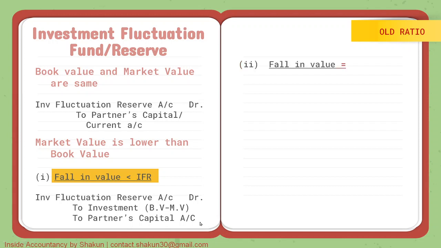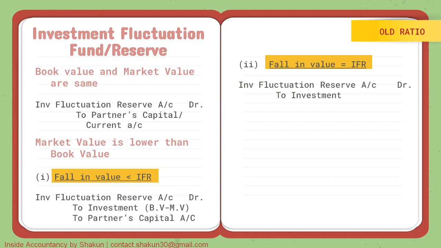The next case is when the fallen value is equal to IFR. That means the fallen value was equal to the amount of IFR. Let's say IFR was given as 10,000 in the books. So fallen value and IFR are the same. The fallen value will be covered up from IFR to the total amount. So if IFR is 10 and the fallen value is also 10, it can easily be covered up. So there is nothing left to be distributed between the partners.